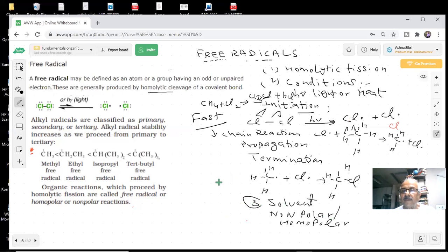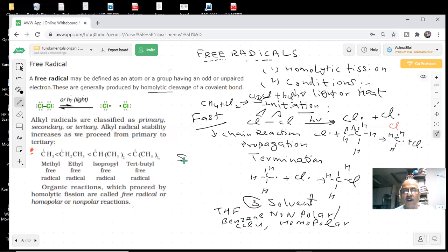Sir, non-polar solvents: benzene, then carbon tetrachloride, CCl4, chloroform, benzene, tetrahydrofuran, all this. There are some more examples also.